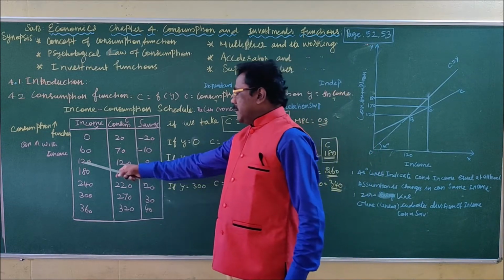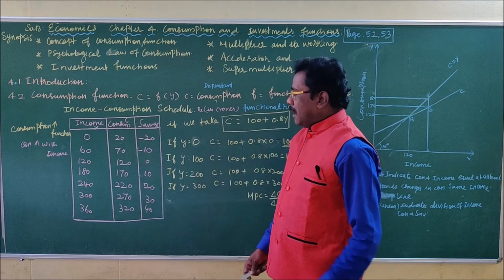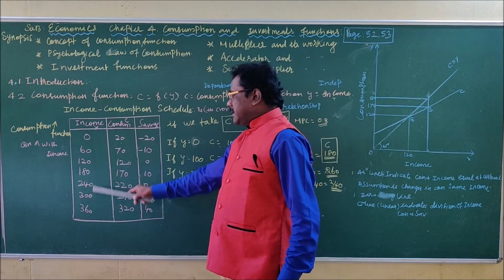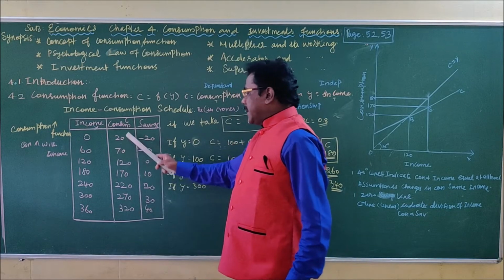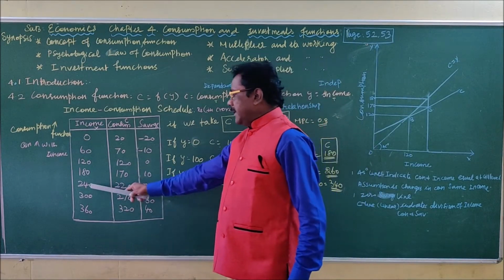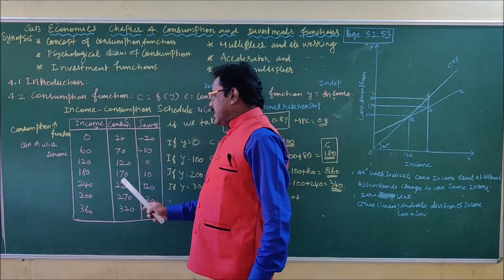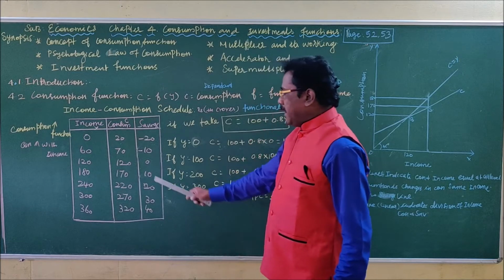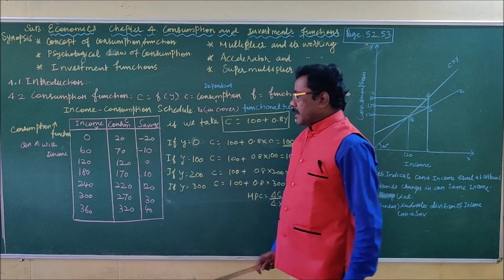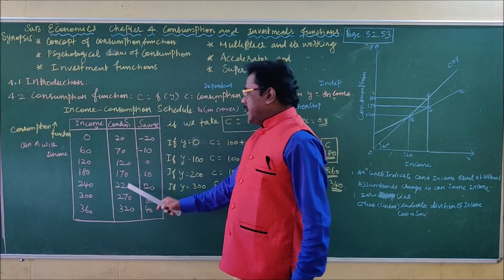When the income is 120, consumption is 120, saving is 0. After that, the income increases and the consumption also increases, but not up to the level of income. For example, if the income is 180, only 170 is consumption, the remaining 10 rupees is savings. At 240 income, 220 consumption.